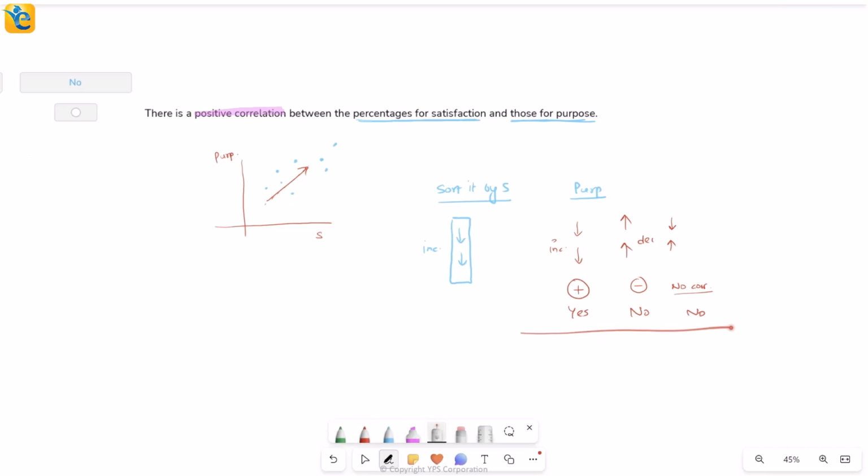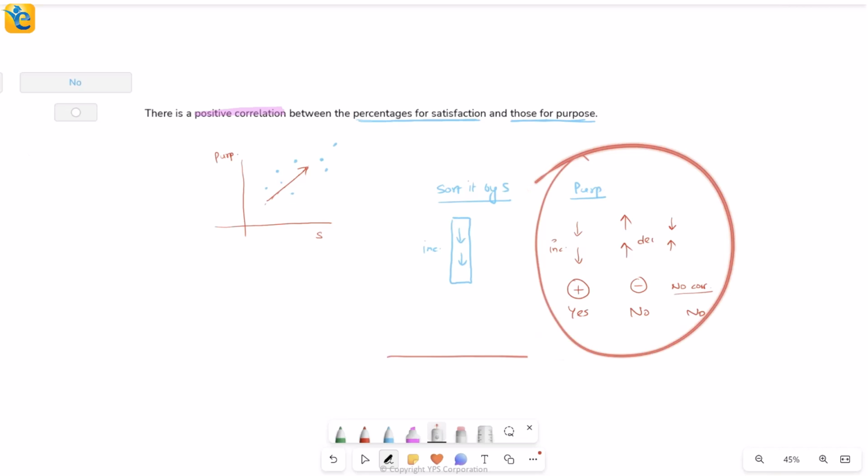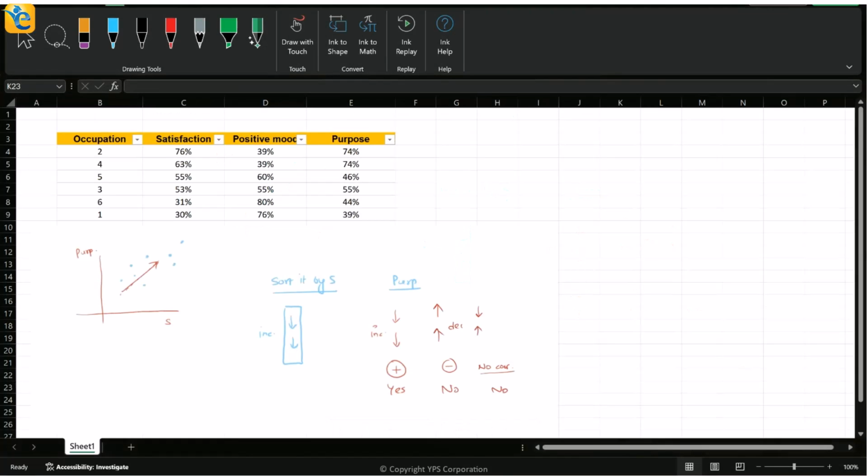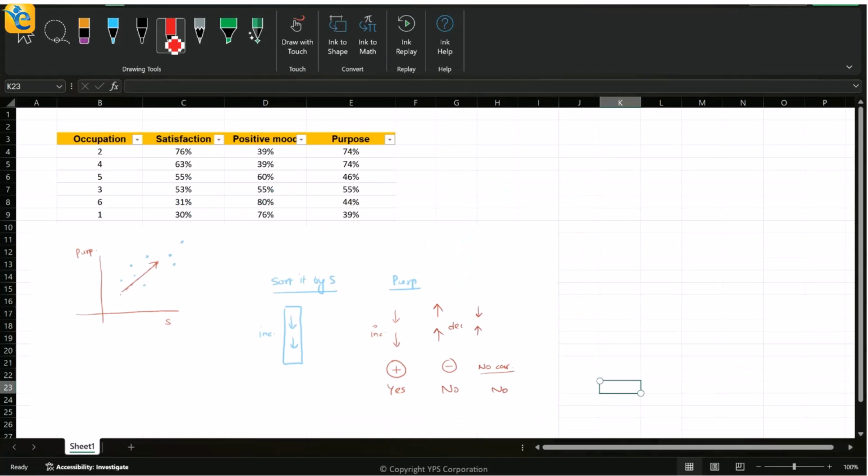So my criteria is set. I'm going to sort by S and I'll see what's happening with purpose. Let's take this to the Excel where we can really sort our data. Perfect, then here we are. Let's follow the first step, which is sorting it by the satisfaction column.